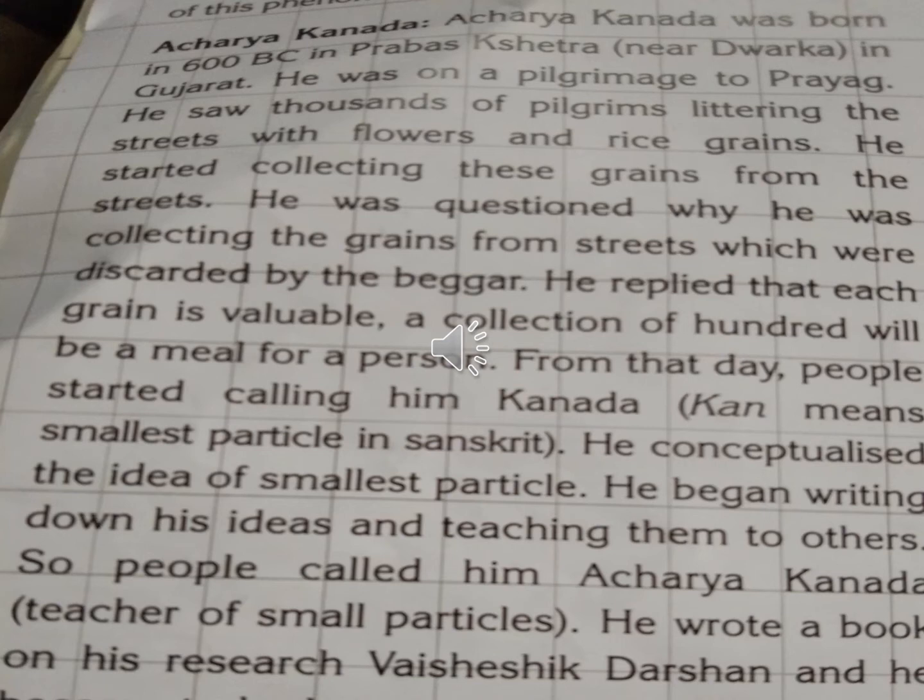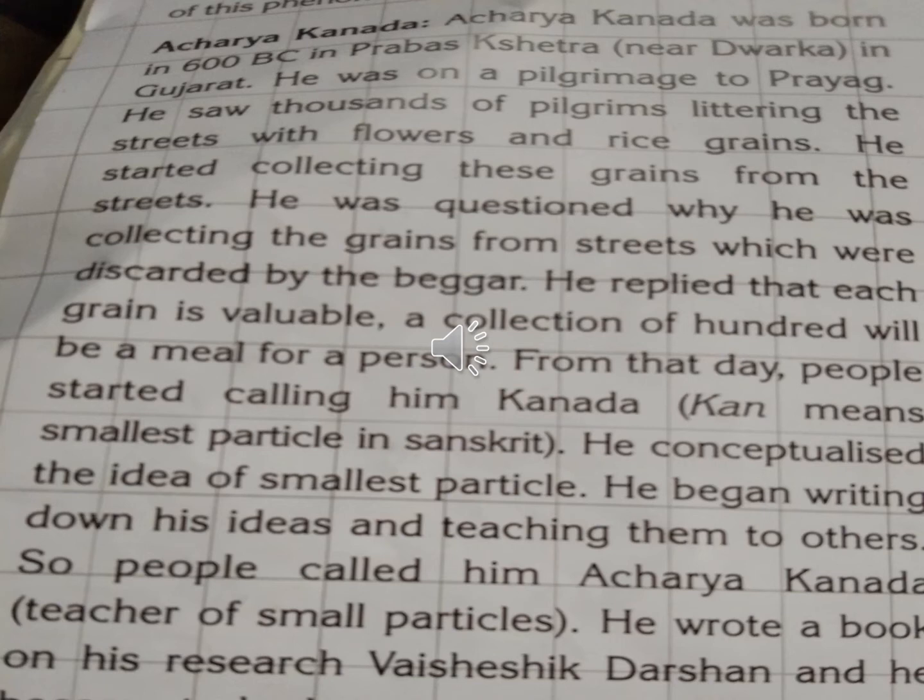He started collecting these grains from the street. But he was questioned why he was collecting the grains from streets which were discarded by the beggar. He replied that each grain is valuable. The collection of 100 will be a meal for one person.